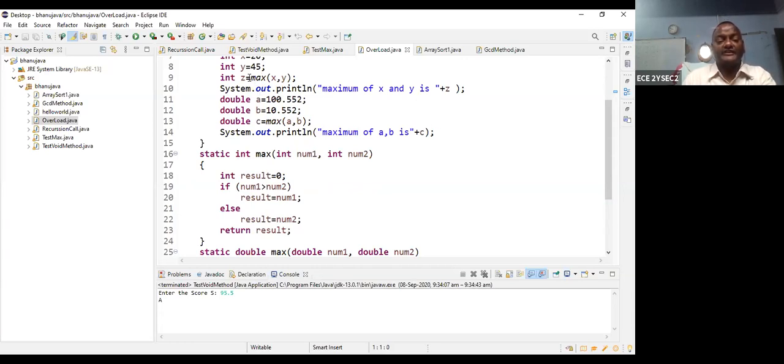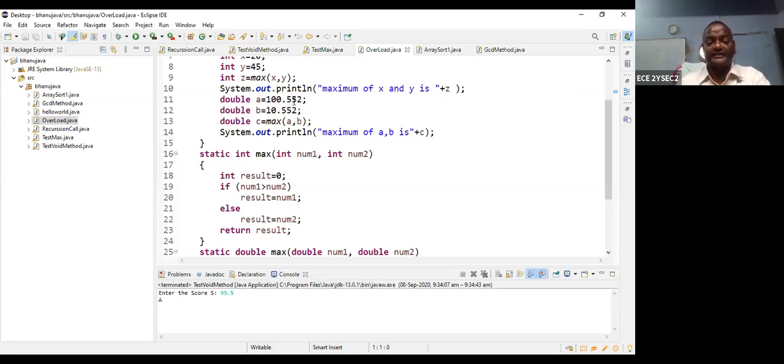So the result is transferred here. That is the maximum of x and y calling, and it will give the result. Then the result can be stored into Z, and Z can be printed here. Okay. Suppose I want to find out the maximum value of double values.